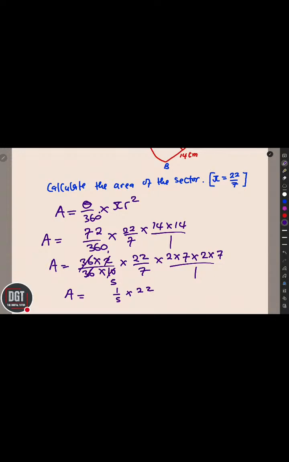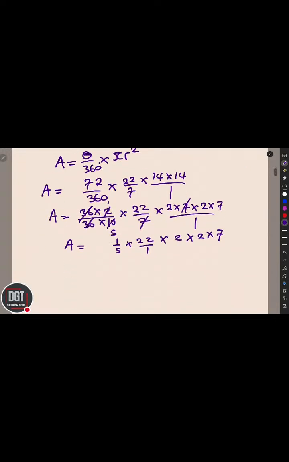Okay, 22 over, now 7 and 7 can go, so 1 7 has gone, so over 1 multiplied by 2 multiplied by 2 multiplied by 7. I hope I will not get things sour as we go on. Okay, so now what we have here is 1, just let us ignore. So 22 multiplied by 2 multiplied by 2 multiplied by 7 over 5.